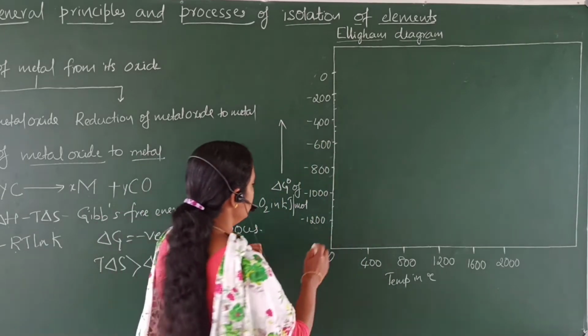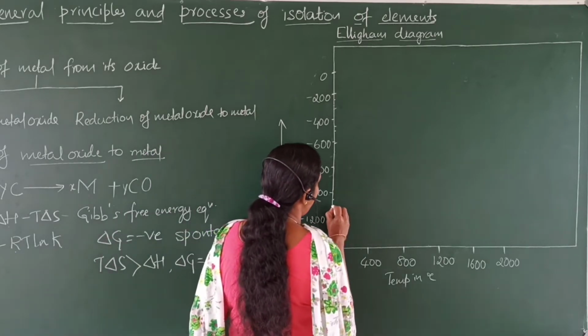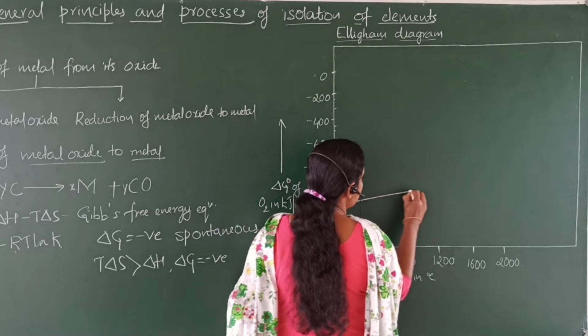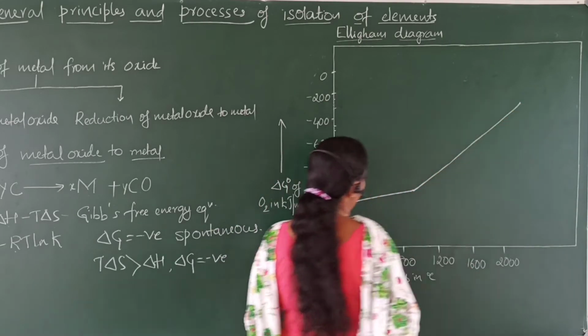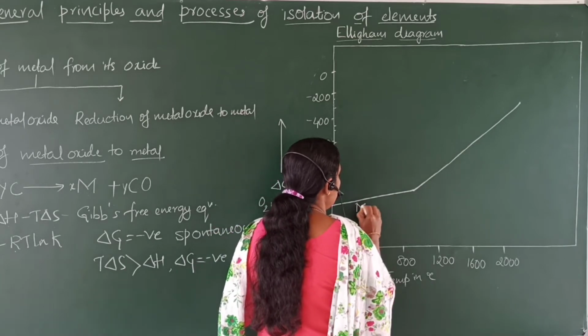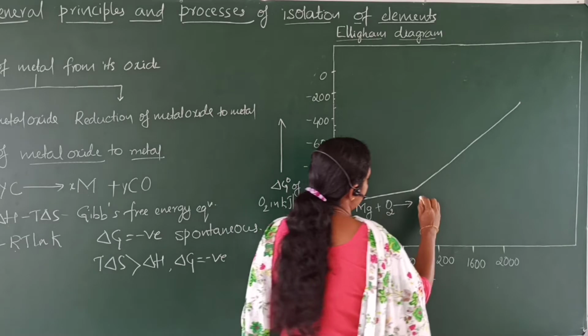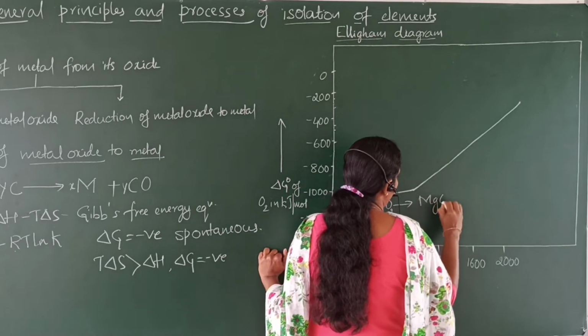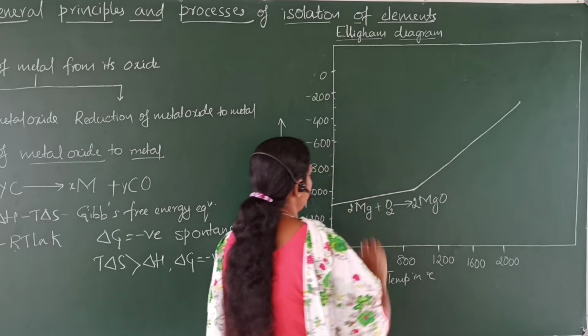Now I will draw the Ellingham diagram for the formation of magnesium oxide. See, this is the Ellingham diagram for the formation of magnesium oxide. Magnesium combines with oxygen giving rise to magnesium oxide. For balancing, 2 MgO, 2 Mg.